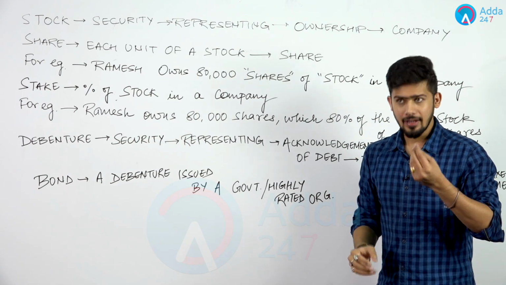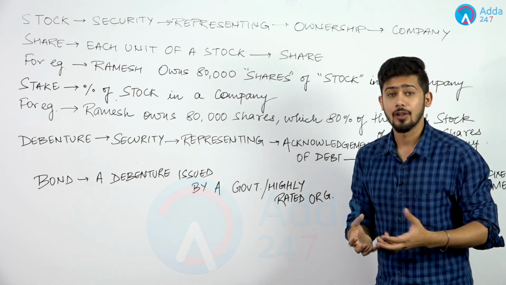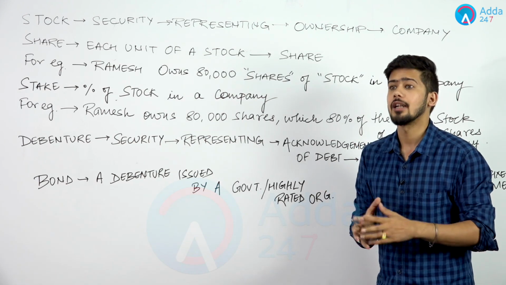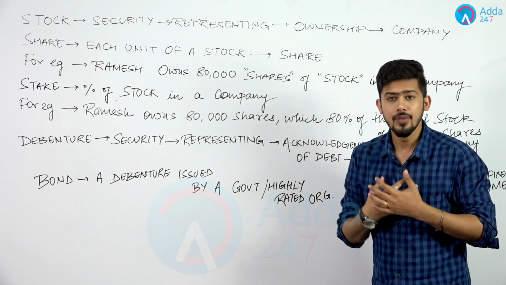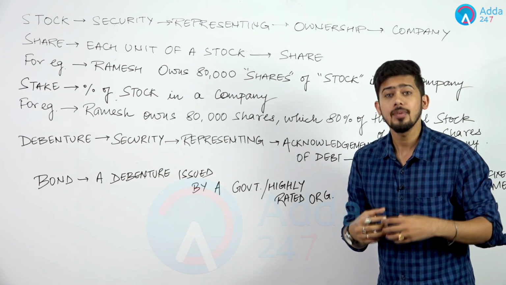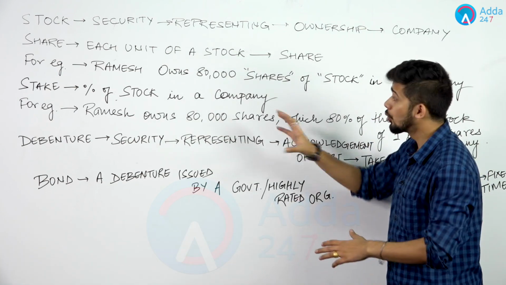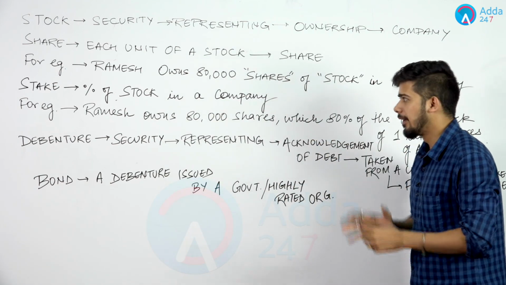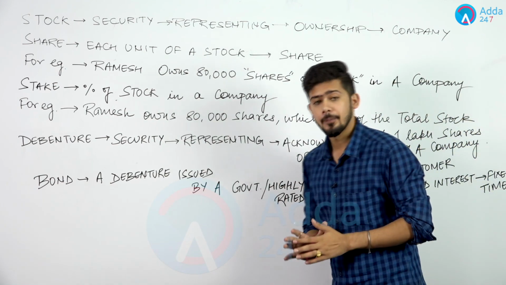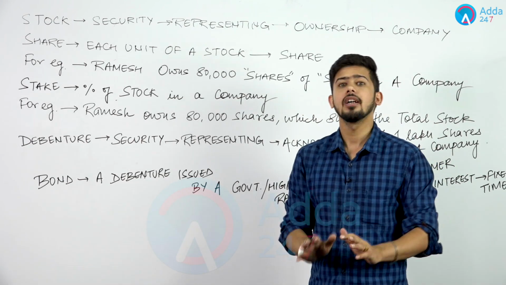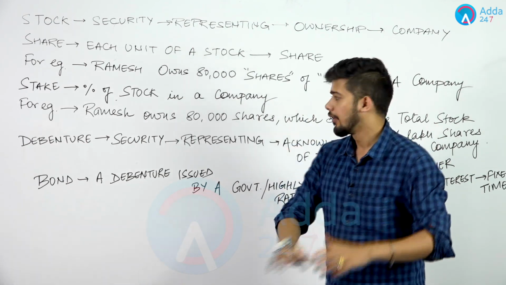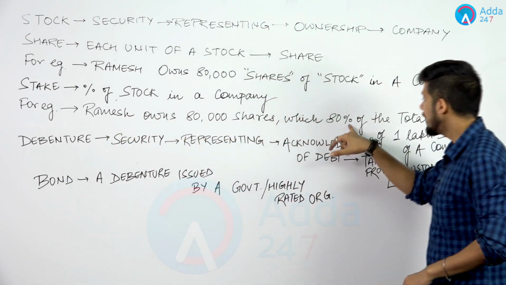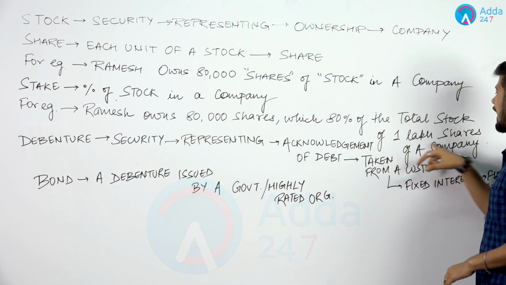जैसे कि our body is formed of cells. Now cells is the unit, but the total body is formed of number of cells. That could be a particular organism. For example, me as a human is an organism, but I am comprised of cells. Similarly, the total number of shares is stock and each unit of that stock is called a share. फिर आते हैं एक और term पे, that is stake. Stake is nothing but the percentage of the total stock. For example, Ramesh owns 80,000 shares, which is 80% of the total stock of 1 lakh shares of a company.